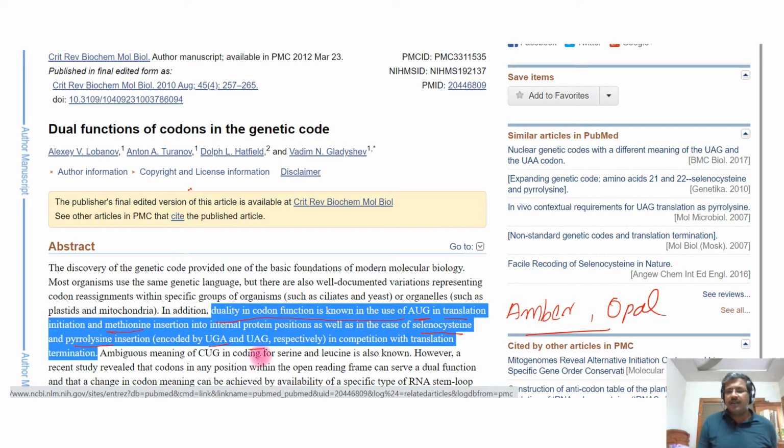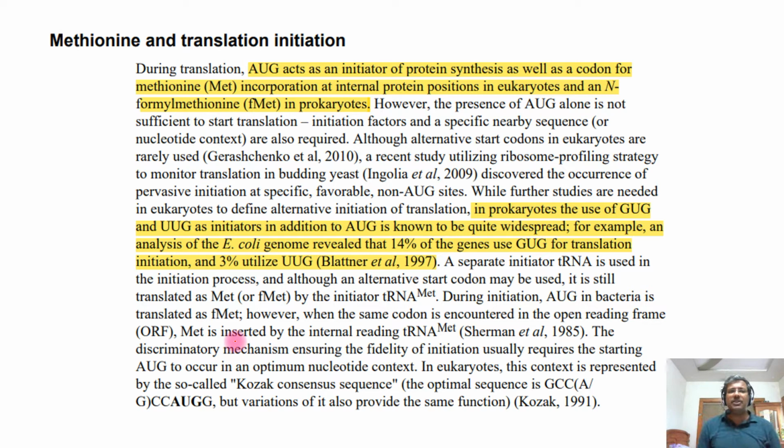Keep in mind. Now, in the same article, you can find another interesting part: methionine dual function plus additional initiation codon. Here we can find AUG acts as an initiator of protein synthesis as well as a codon for methionine incorporation at internal protein positions in eukaryotes, and N-formylmethionine in prokaryotes.